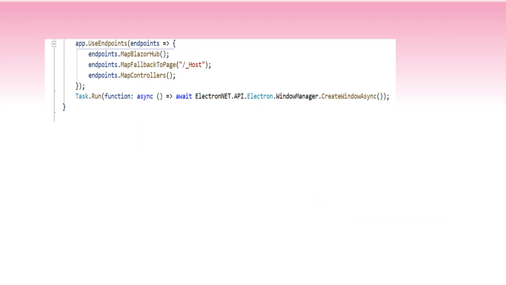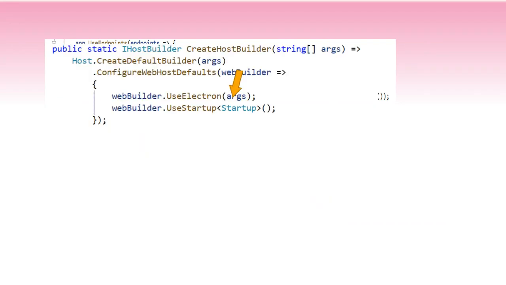Okay, the fourth one was Electron. Let's try to run Blazor natively, because Electron has several APIs to do things like reading the file system and other APIs that are outside of the browser sandbox. It's a really nice implementation. Examples of Electron applications are VS Code and Slack. So let's see how easy it is to put Electron in a Blazor app. Pretty much, you add another package, you call the Electron.NET API to create a window,